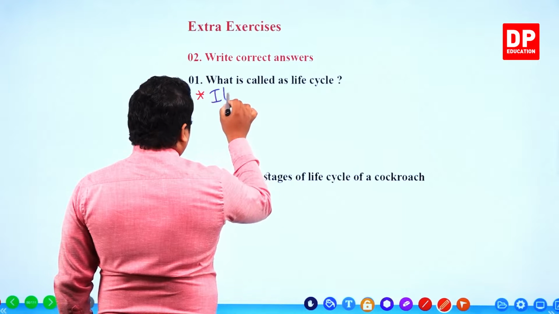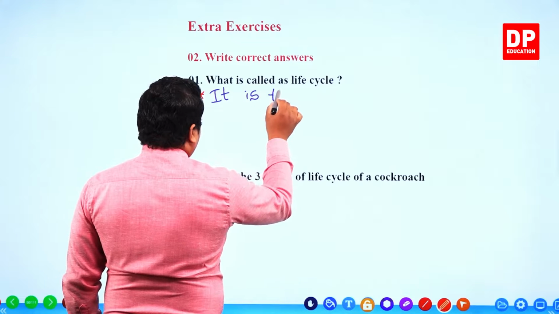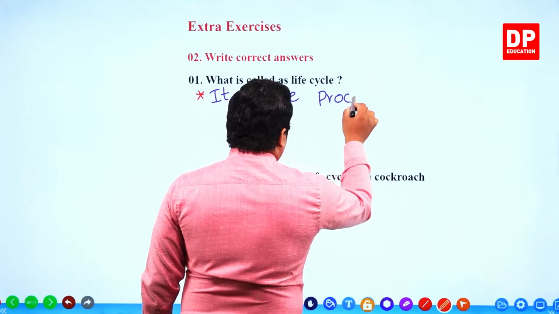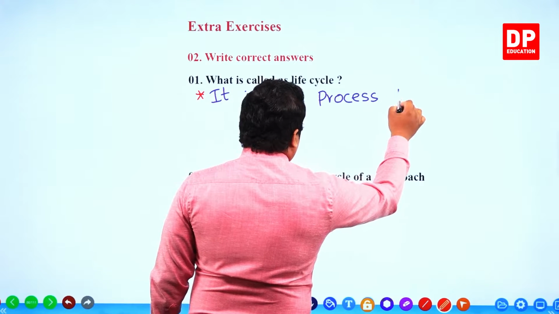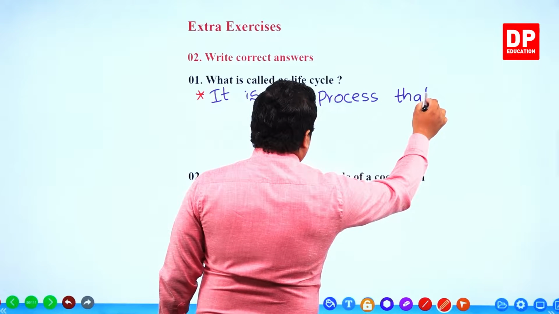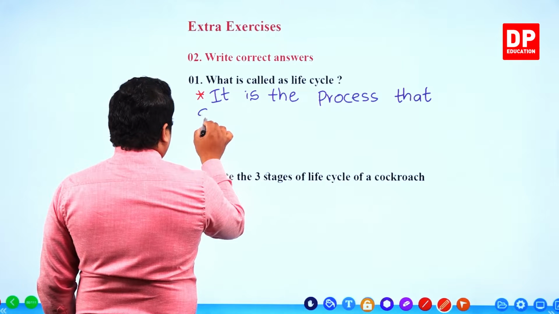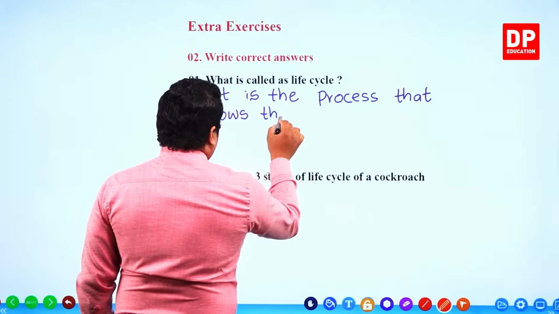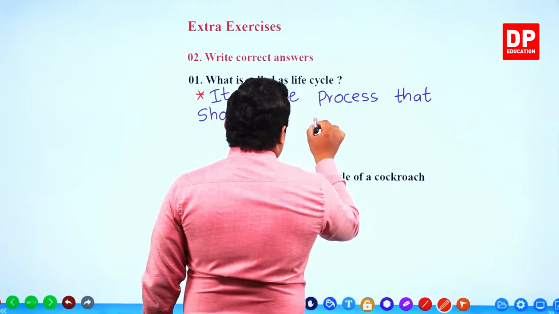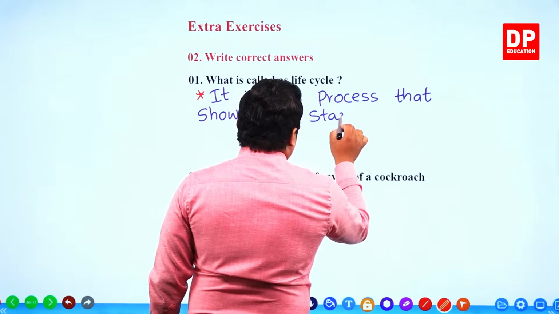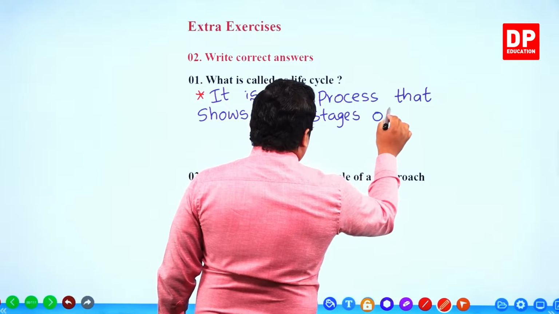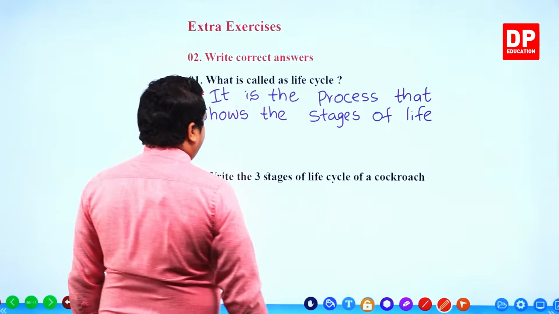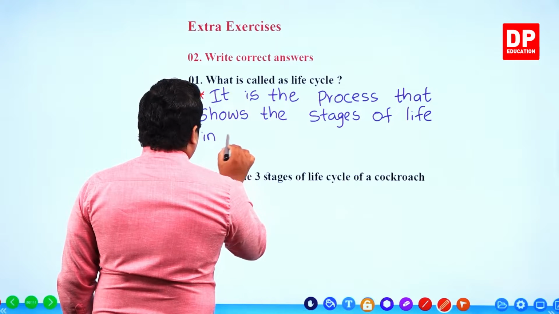It is the process that shows the stages of life in organisms.